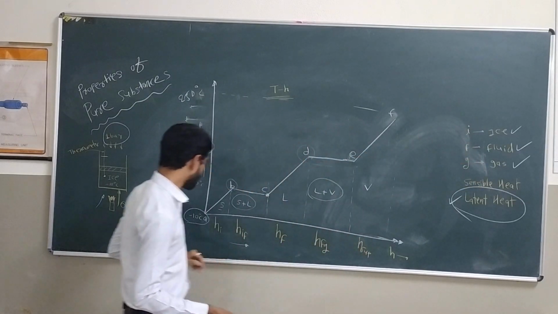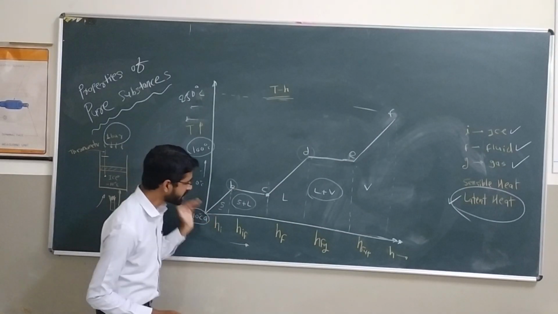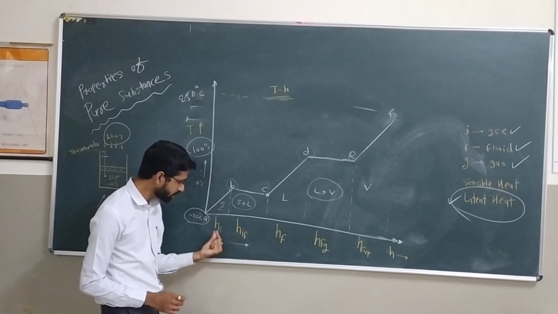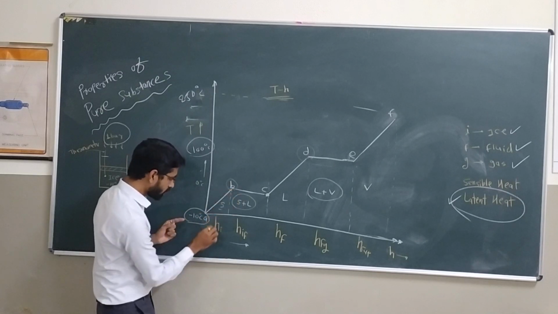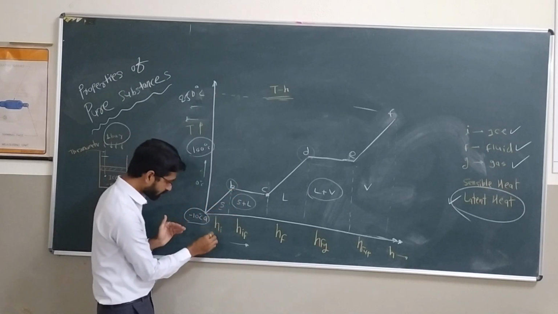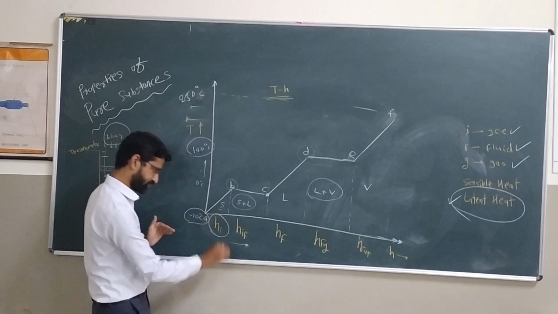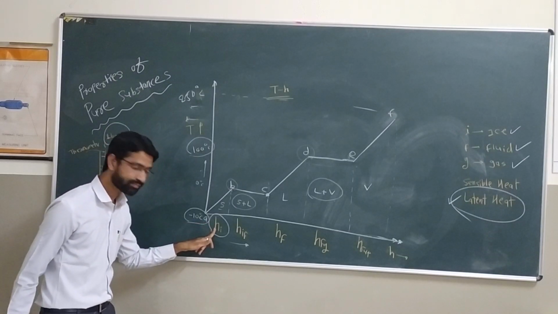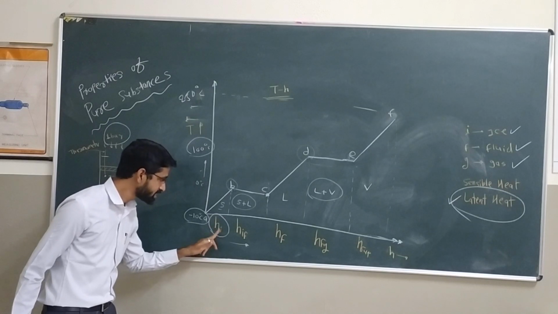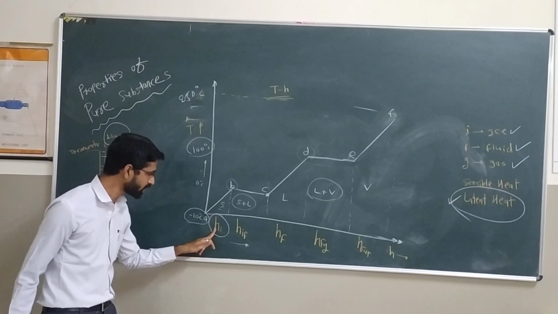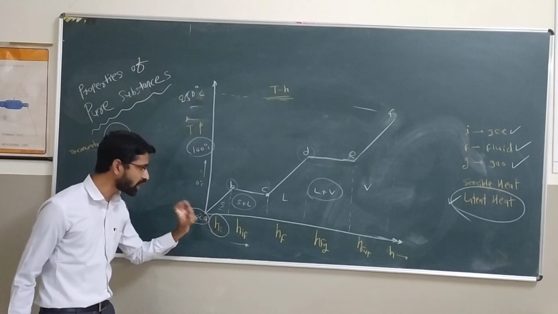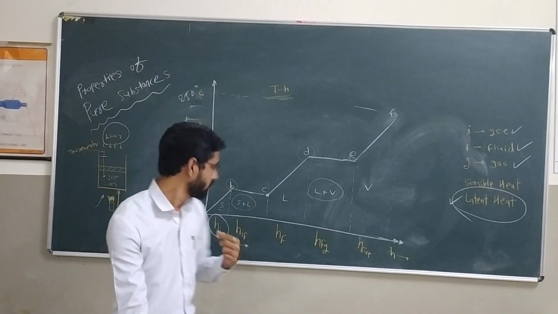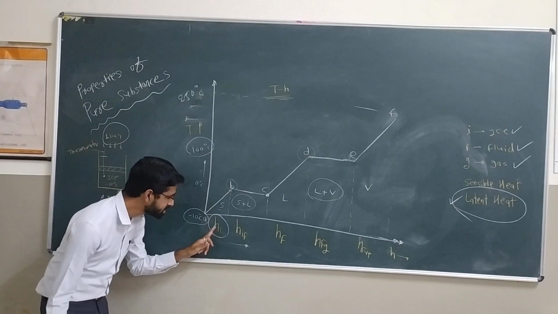Remember these abbreviations. This is the enthalpy axis, where it starts, H, and see the abbreviation here. First, A to B, the amount of heat we added from A to B is called HI. That is the H for enthalpy. This is HI, sensible heat. Why is it called enthalpy? Why the word heat? Because enthalpy is nothing but the amount of heat contained. So it is the HI, sensible heat.